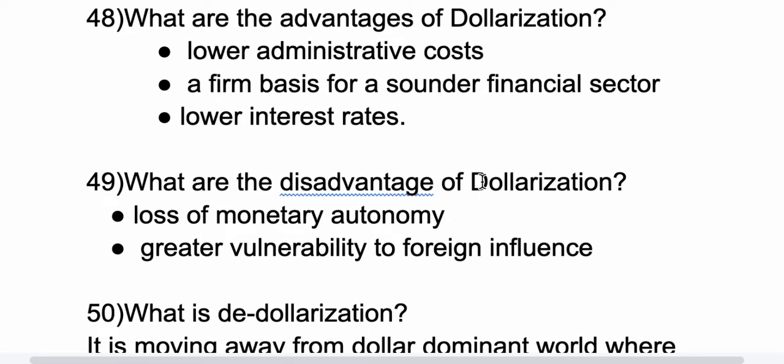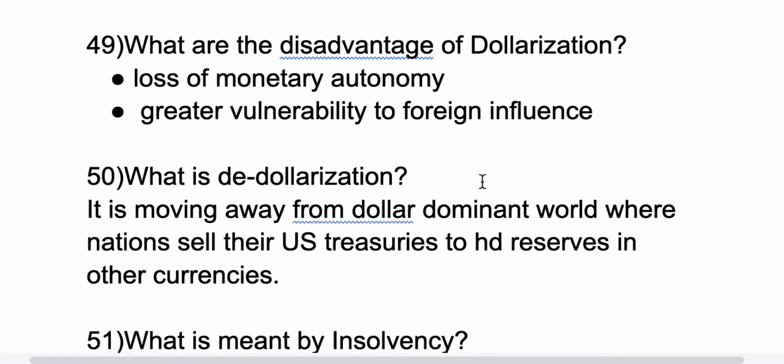49th question, what are the disadvantages of dollarization? So loss of monetary autonomy and greater vulnerability to foreign influence. So we'll lose our own currency, right? Now 50th question, what is de-dollarization? So it is moving away from dollar dominant world where nations sell their US treasuries to hold reserves in other currencies.